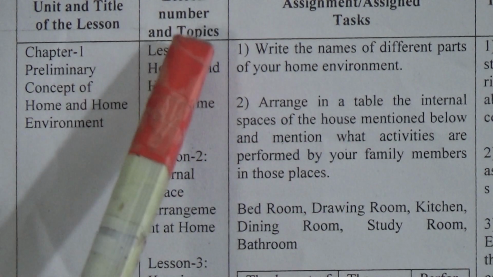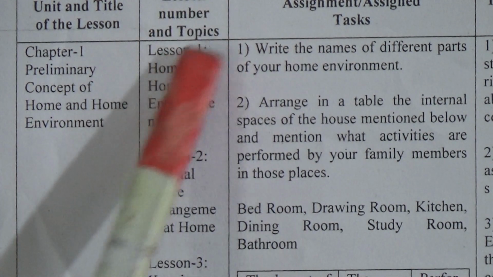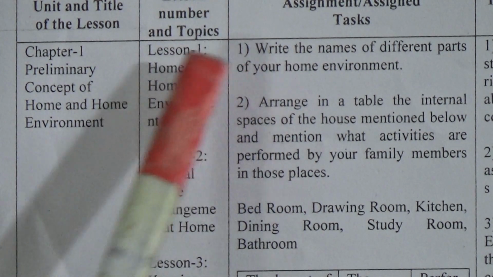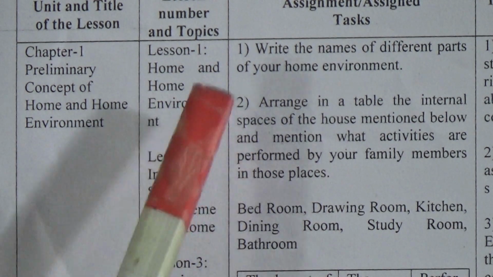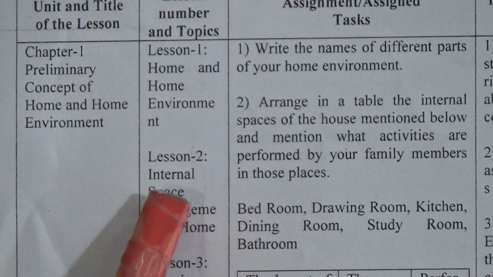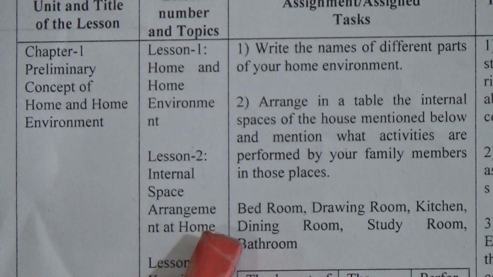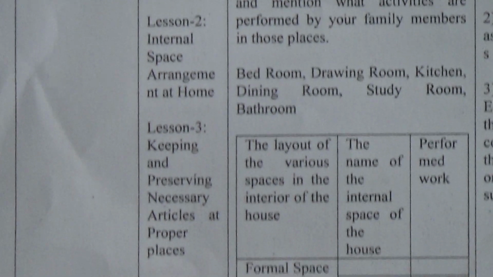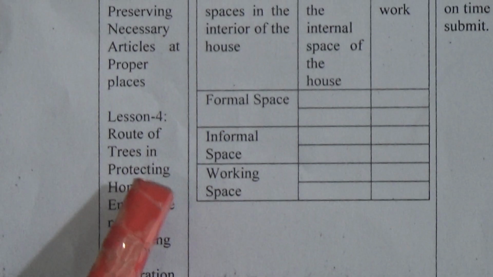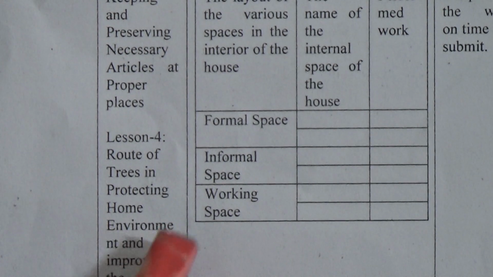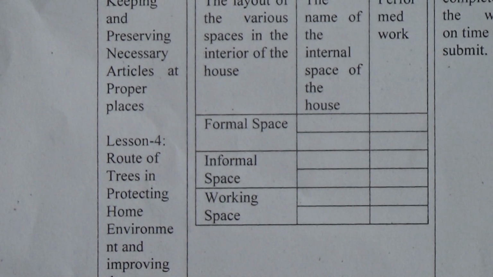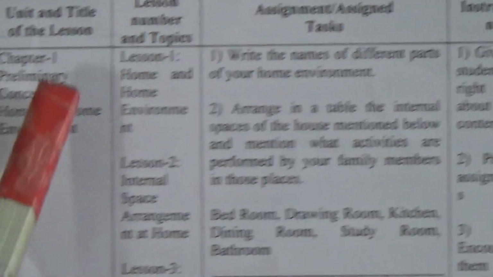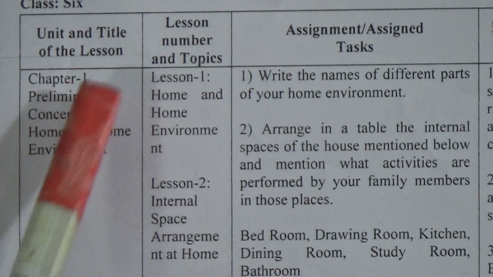Now come to point 2, lesson number and topics. Lesson 1, home and home environment. Lesson 2, internal space arrangement at home. Lesson 3, keeping and preserving necessary articles at proper places. Lesson 4, role of trees in protecting home environment and improving the decoration. That means all these lessons are from chapter 1.